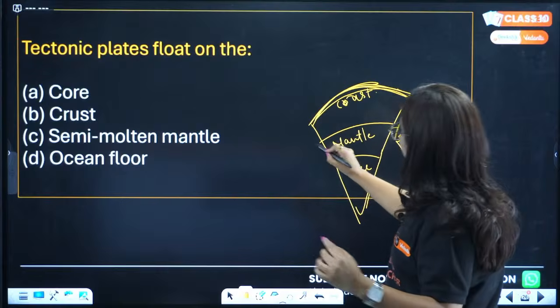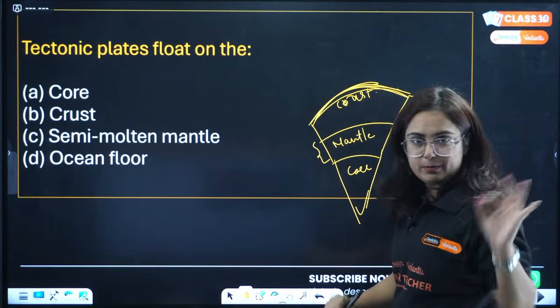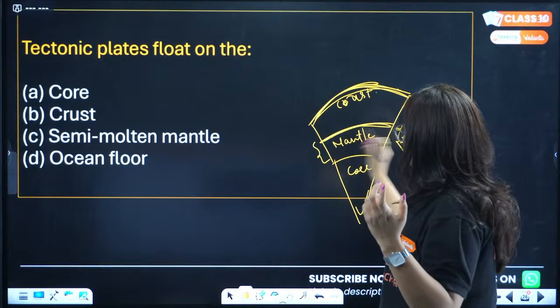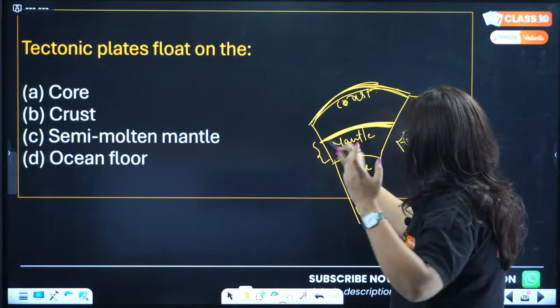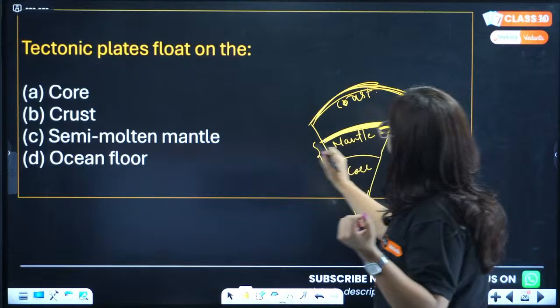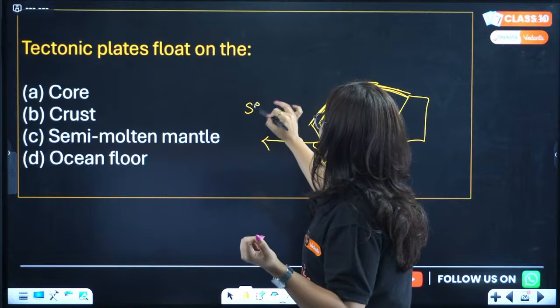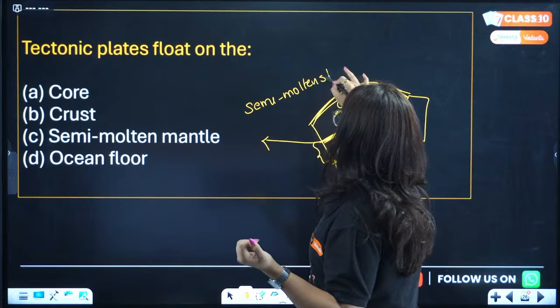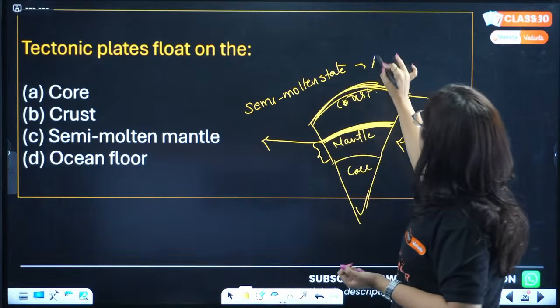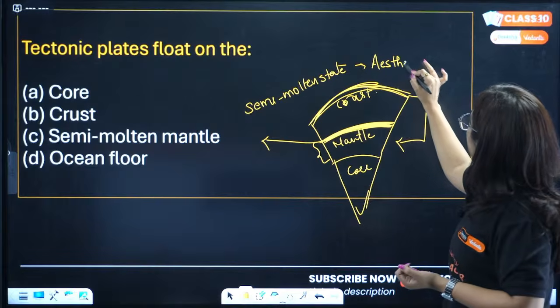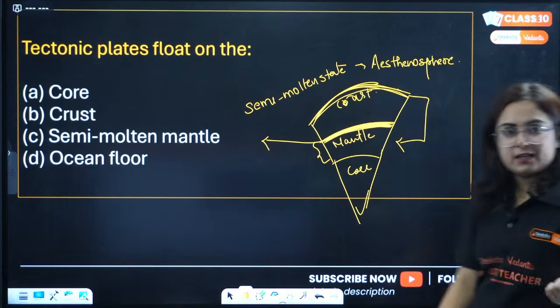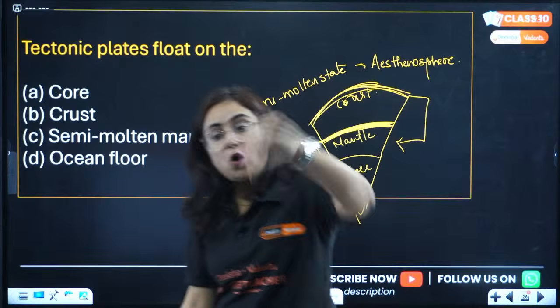The entire mantle is not semi-molten, it is in molten form. But the topmost layer of this mantle, pay attention, is in a semi-molten state, which is also known as asthenosphere. Do remember that. And the tectonic plate floats over it.